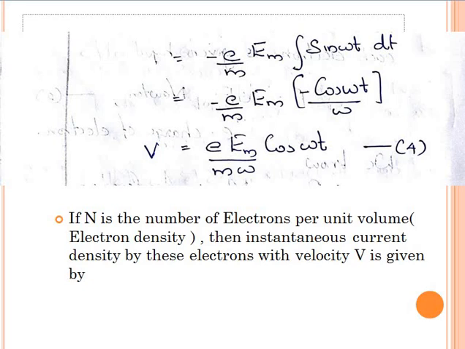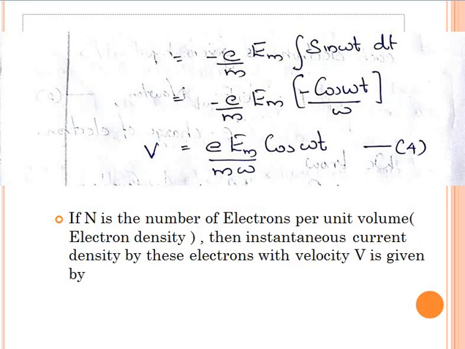So the velocity v of the electron is e Em cos omega t by m omega, where e is the charge of the electron, Em is the amplitude of the electric field, omega is the angular velocity, and m is the mass of the electron. Let it be equation number 4.